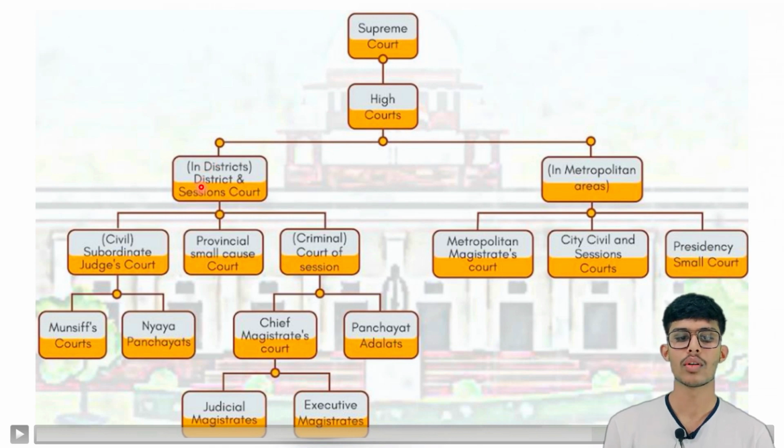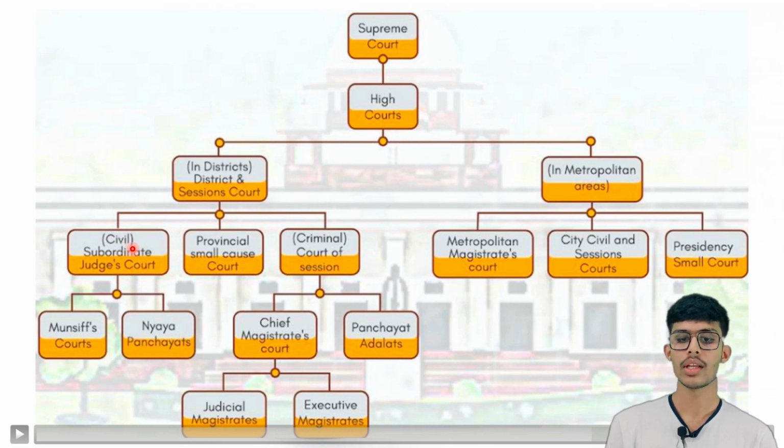Now the district courts are divided into three parts. The first one is the civil court, the second one is the provincial small cause court, and the third one is the criminal courts, which are also known as the court of session. The civil court is also known as subordinate judge courts. Now the civil court is divided into two parts. The first one is Munsif's courts and the second one is Nyay Panchayat.